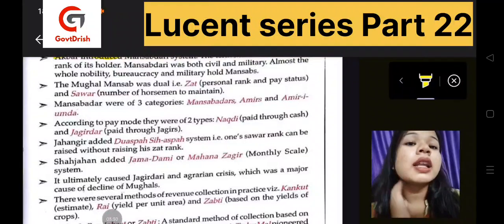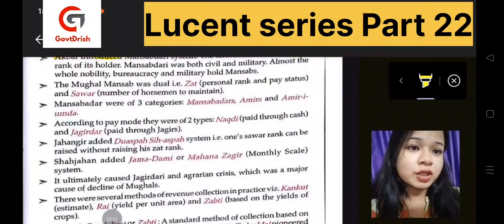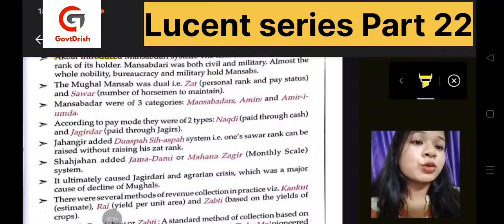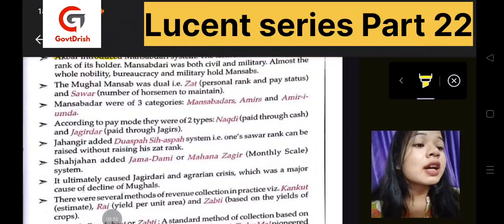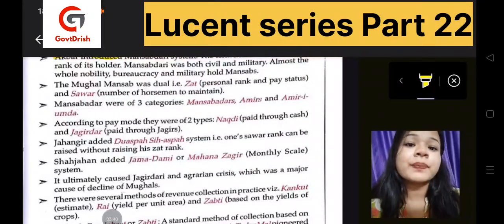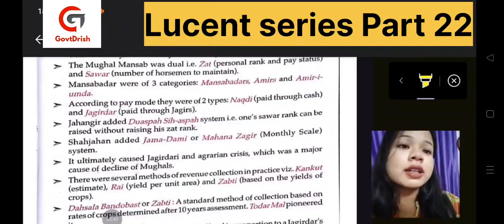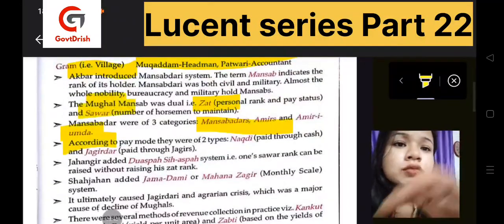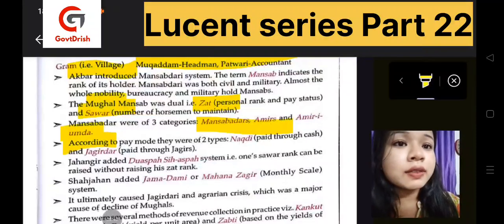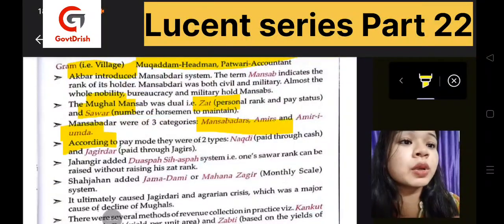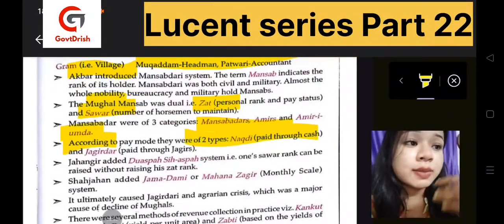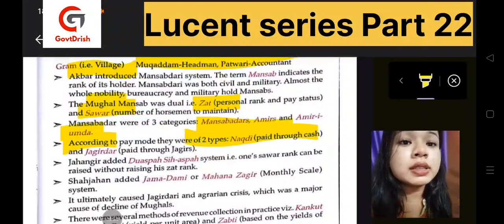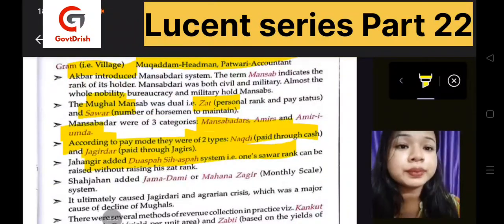Okay. Now according to pay mode, there were two types. Through their payment, there were two types. One was Naqdi, who were paid through cash, and one was Jagirdar, who were paid through Jagirs. So here these small terms are very important. Like Sawar, what was that? It was the number of horsemen to maintain. Okay, what was Naqdi? Like how its payment used to happen. So please go through them.